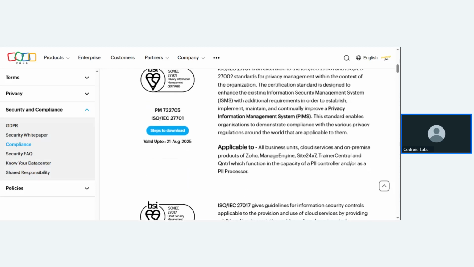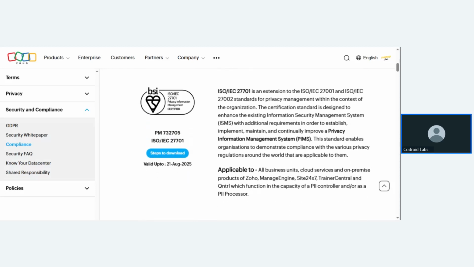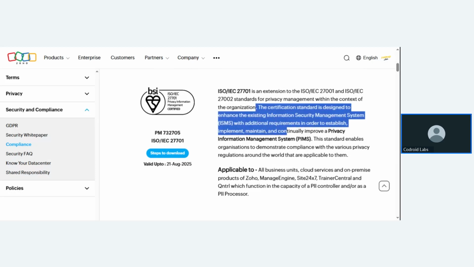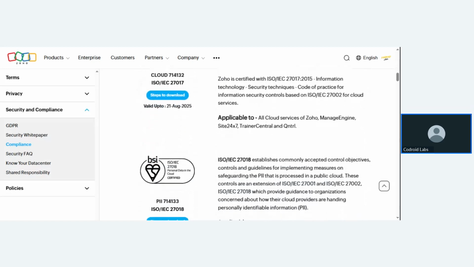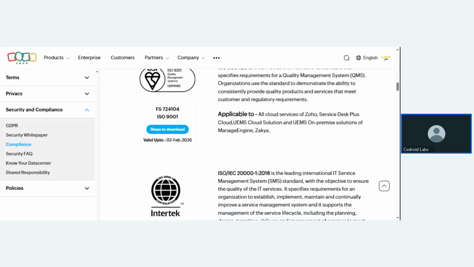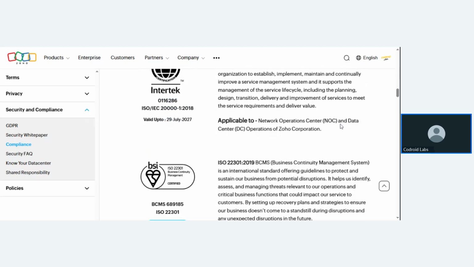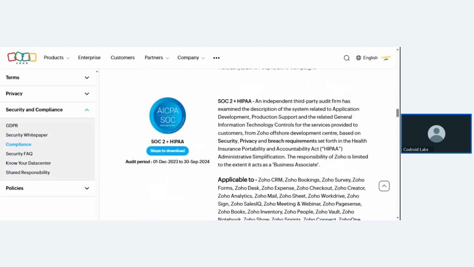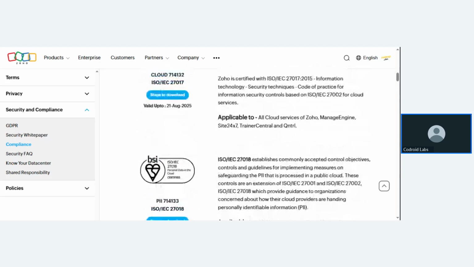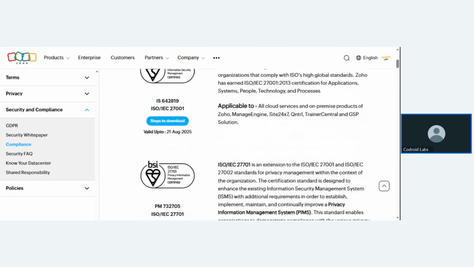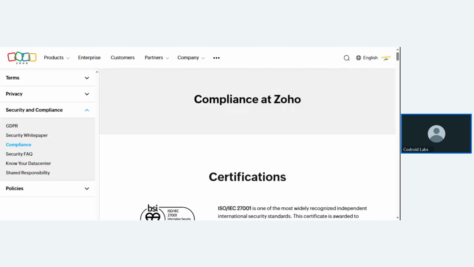If you look at what is mentioned here, you can read all of it: privacy information management, cloud services, and lots of other things, including their operations. That certification is basically proof that Zoho Corporation protects your data, so you don't have to worry about your privacy and data.